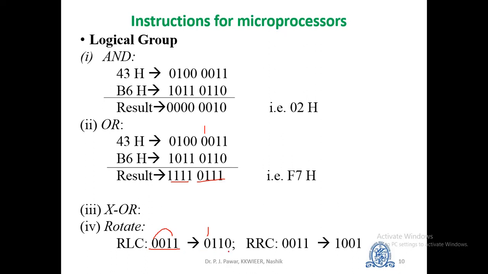Similarly, if we use RRC, that is rotate accumulator right, then the result will be 1001, because here the bits will shift to the right, and the bit at position D0 will be shifted to position D3. Thus we get the result as 1001.